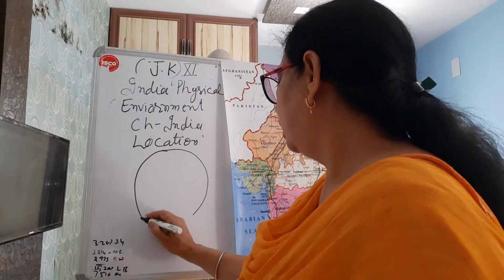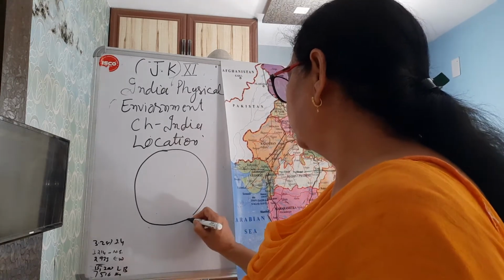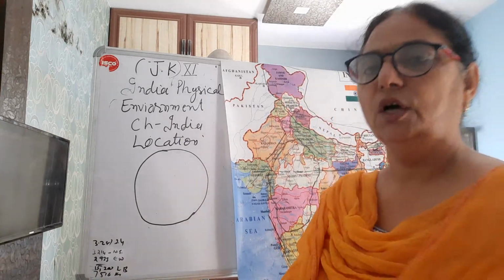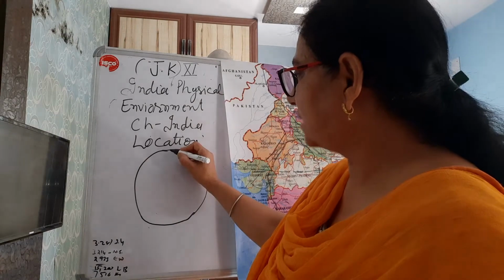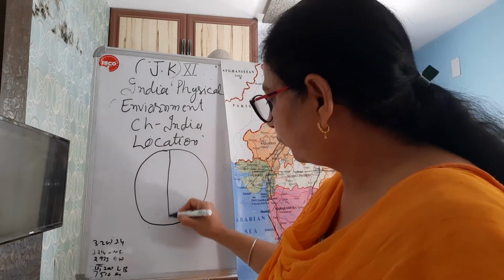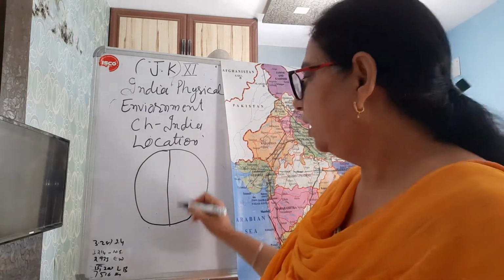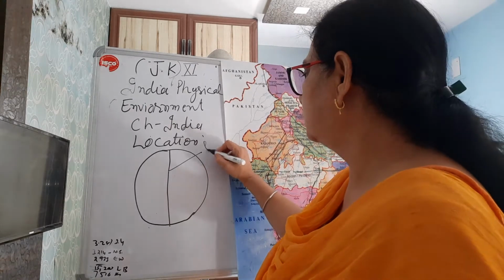Latitudes and longitudes. Although it's not a new thing for you, I'm telling you just as an intro. There are imaginary lines on the globe from north to south. These are longitudes.